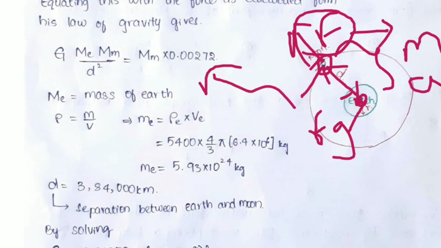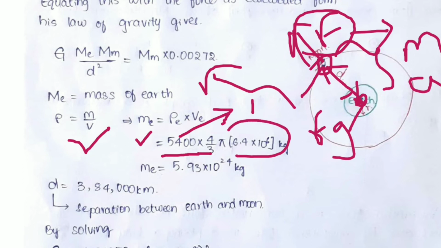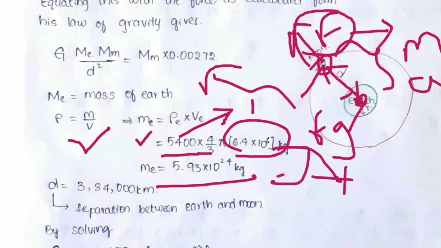When we solve this, density is mass by volume, so mass of earth is equal to density of earth into volume of earth. Density is 5400, as he assumed in the first case, times 4 by 3 pi r cube, where r is the radius of earth. By calculation we get 5.93 into 10 to the power of 24 kgs. The mass of earth is 5.93 into 10 to the power of 24 kgs, right?